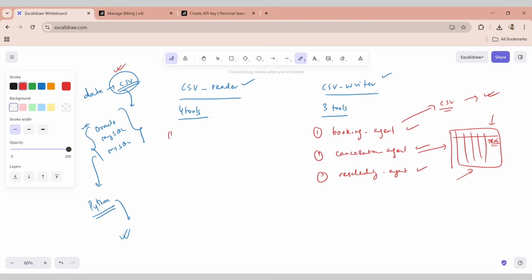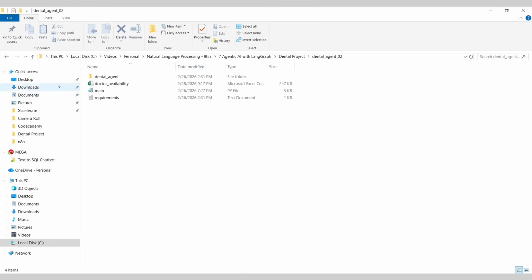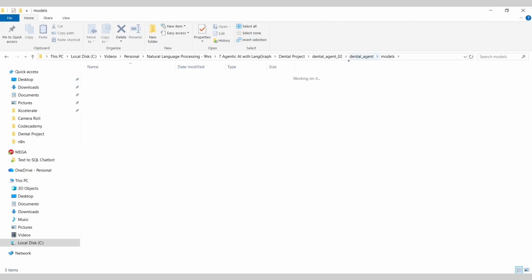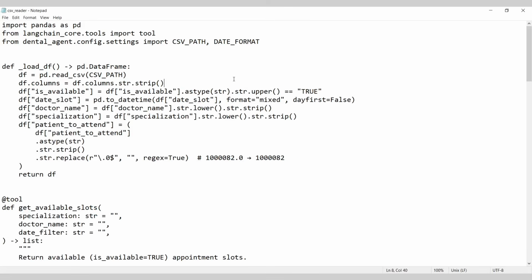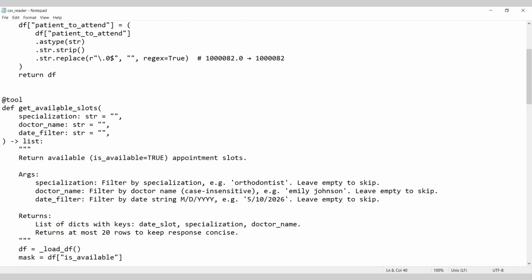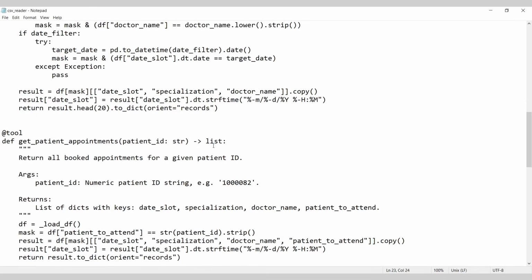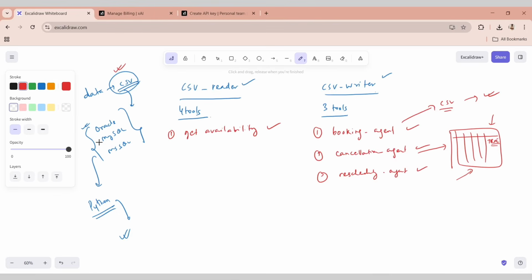For the CSV reader part, let me just quickly show you that. Well, I'll be opening a different file later on. So the first one is your get availability, which gets available slots. The second one is get patient appointments.